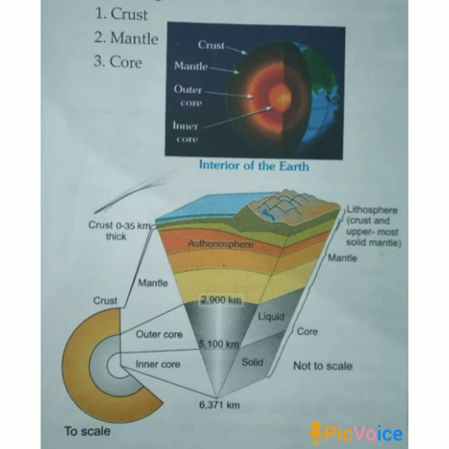After that you learnt about the core. The core is the innermost part of the Earth. The core has a thickness of 3470 km. It is further divided into inner core and outer core. The core of the Earth is rich in iron and nickel. That is called NiFe. Here Ni stands for nickel and Fe stands for iron.